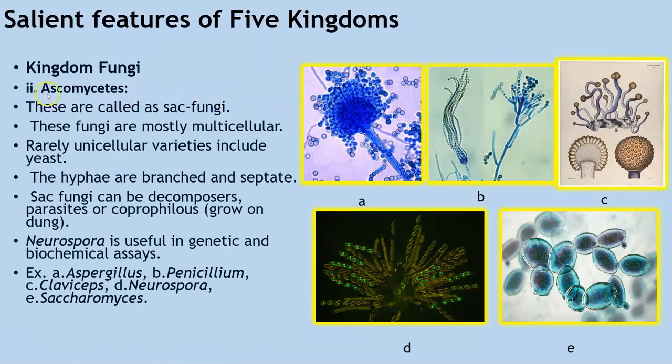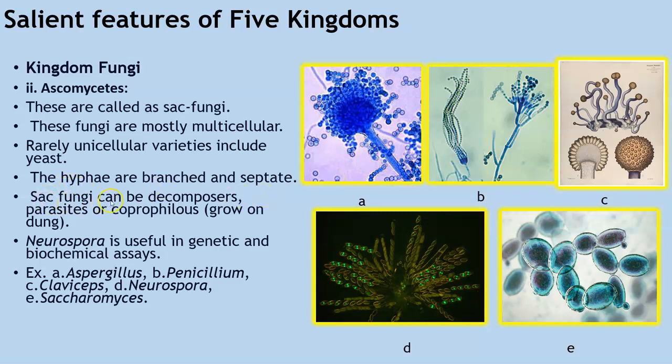Now students, let us have a look at the next category, which is ascomycetes. These are called sac fungi. These fungi are mostly multicellular. Rarely, unicellular varieties occur, which includes the yeast. The hyphae are branched and septate. So you have the hyphae which is having branching also, and it is having the septate also. That is, it is divided into tiny parts.